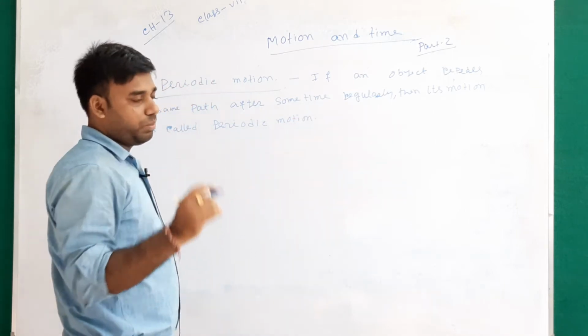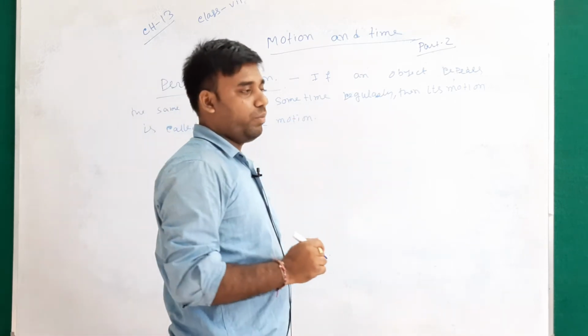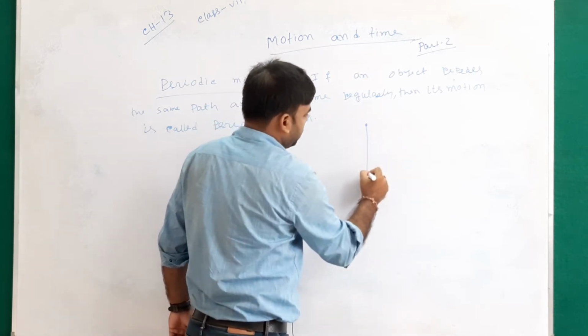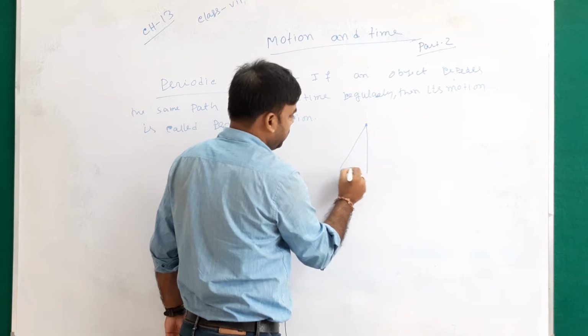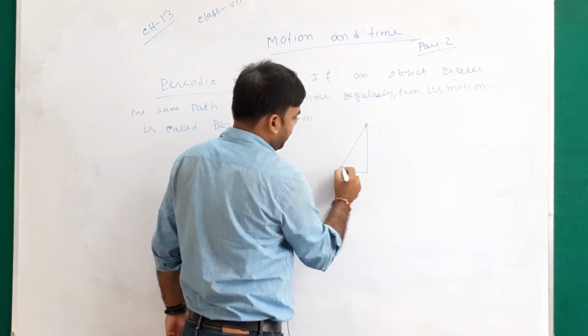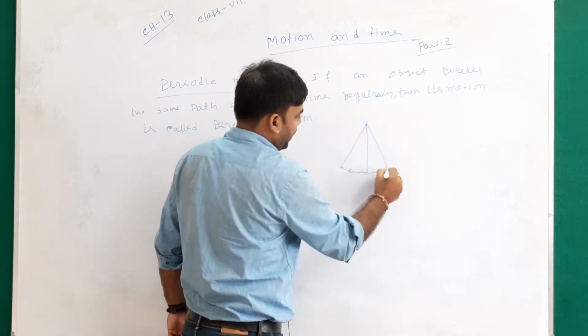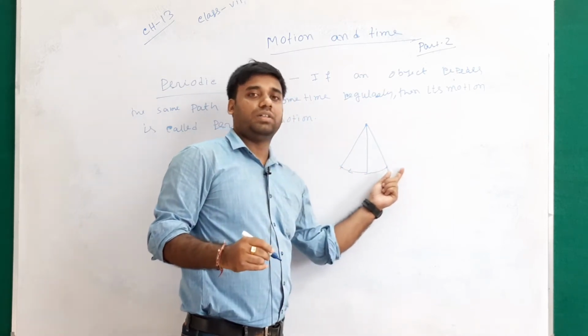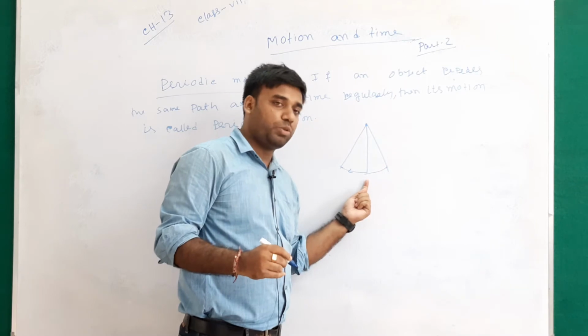Example, a very well known example: a pendulum moves to this side, and after some time it moves to the other side and reaches the original position.